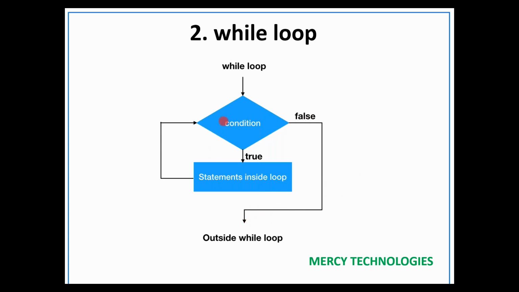If the condition is true, it will keep executing inside the loop. Whatever statements we have defined inside the loop will be executed. Again, it will come back to the condition and check; if the condition is true, again execute. Repeatedly, it will keep executing until the condition becomes false. This is very easy.